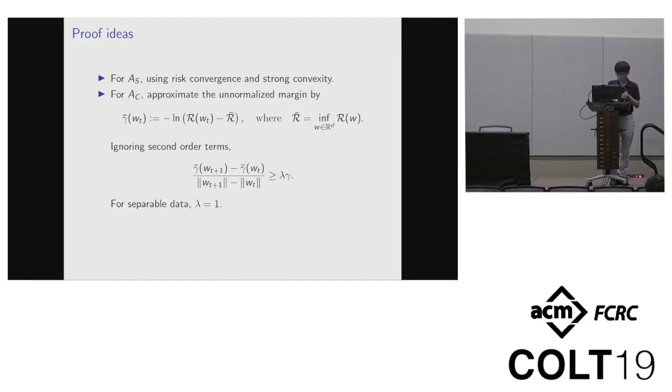So if the data is linearly separable, lambda is always 1, and the proof is basically done. But lambda is in general just a factor between 0 and 1. And to deal with the general case, we actually prove that lambda will converge to 1 as the overall empirical risk converges to its infimum. And to do this, we need to handle the dependency, the cross terms, between the strongly convex part AS and the linearly separable part AC.